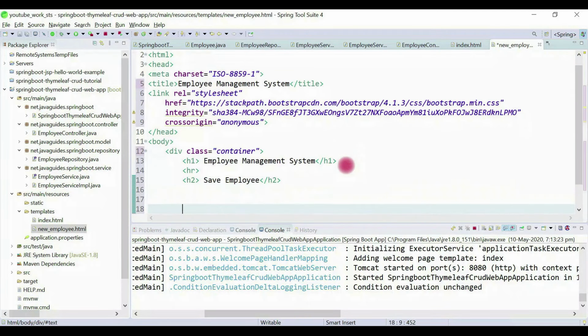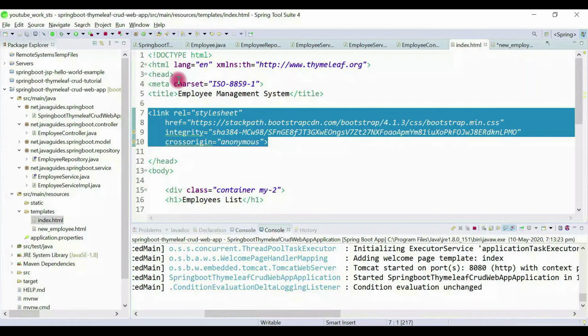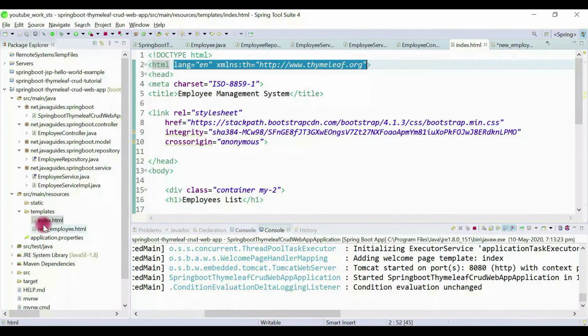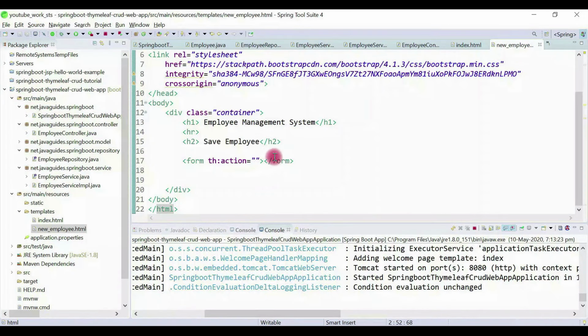Alright, now we'll create a form. So this is the action, th:action, and again, in order to avoid this undefined attribute name error or warning, we can just copy this and paste it here. Okay, and action is a URL like this, save employee.